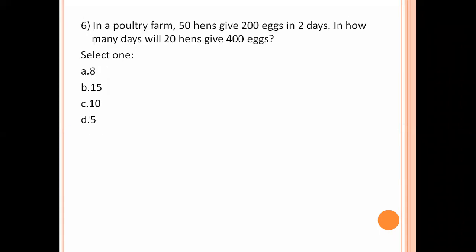In a poultry farm, 50 hens give 200 eggs in 2 days. In how many days will 20 hens give 400 eggs? 50 hens, 200 eggs in 2 days. 50 hens give 100 eggs in 1 day.